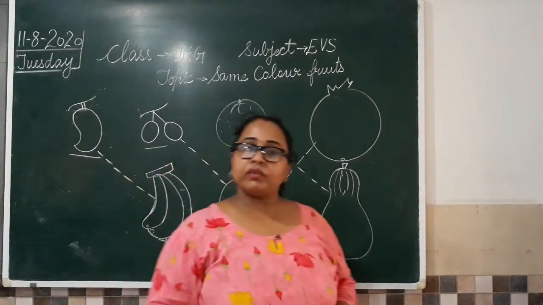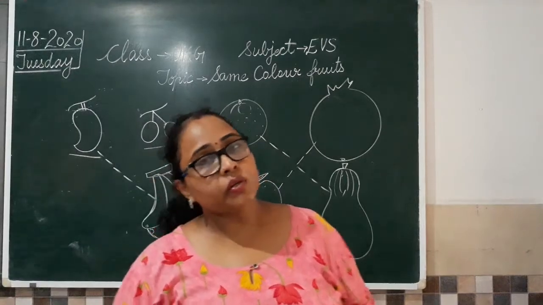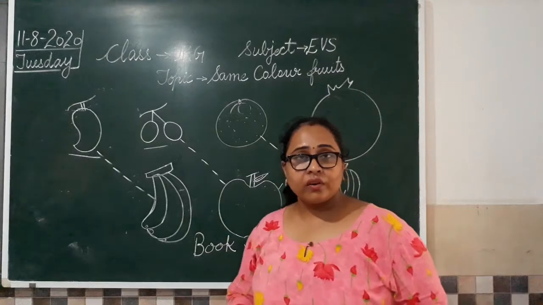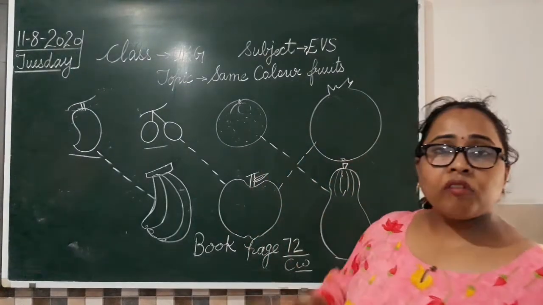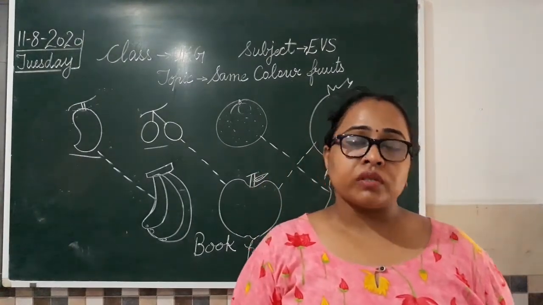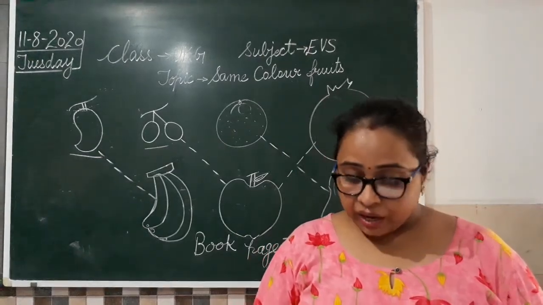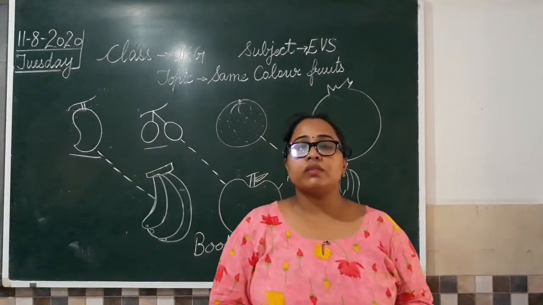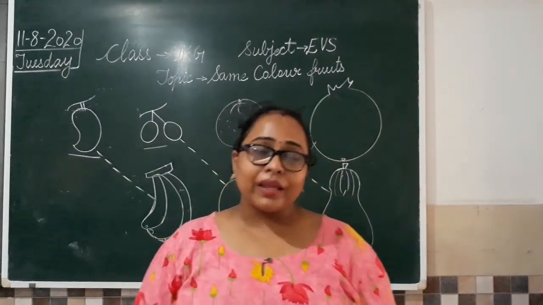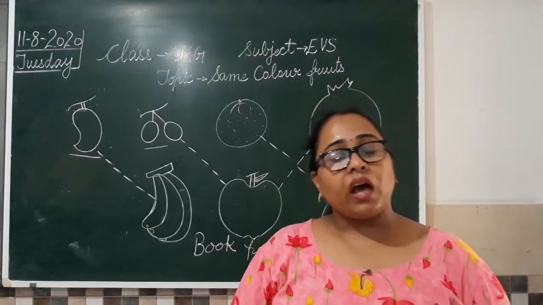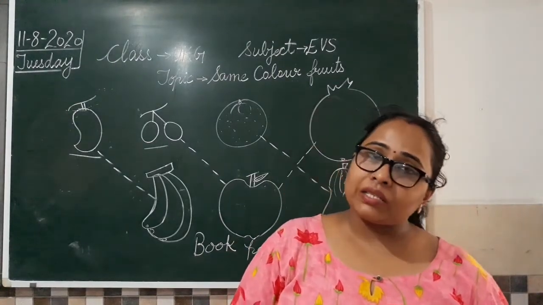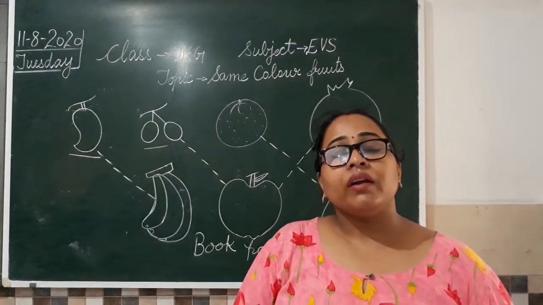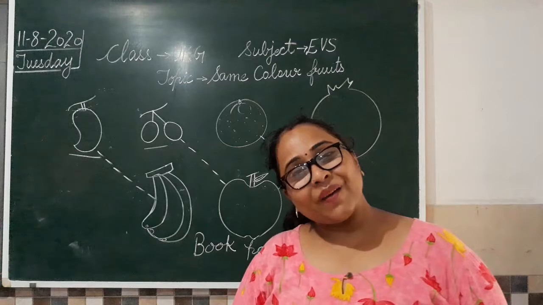So class, you have understood your today's classwork and today's homework. So in classwork, what we are going to do, we have done the matching of similar looking fruits that are same in color. Then I have told you about how to, because we have already completed the concept of odd one out. So complete that odd one out work as your homework, and don't forget to share your classwork as well as your homework with me. Clear everyone? Now finish your work and get ready for the next class. Bye all. Take care.